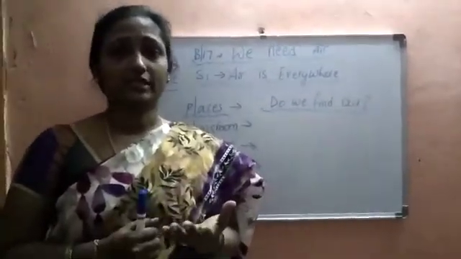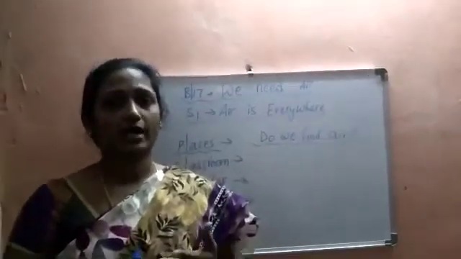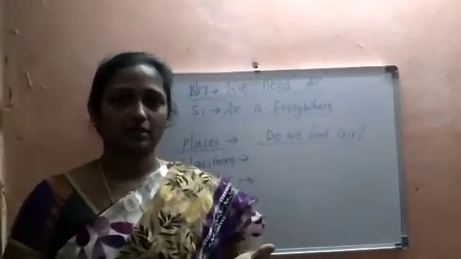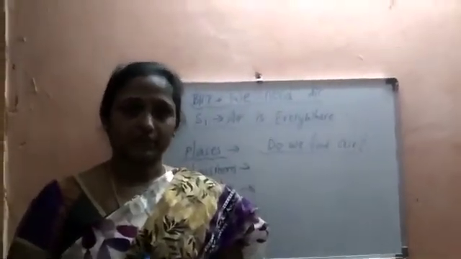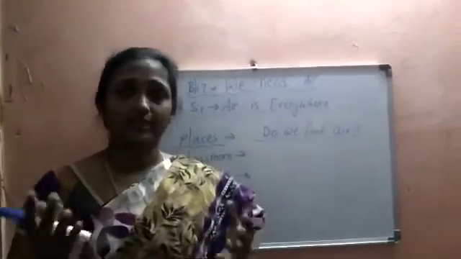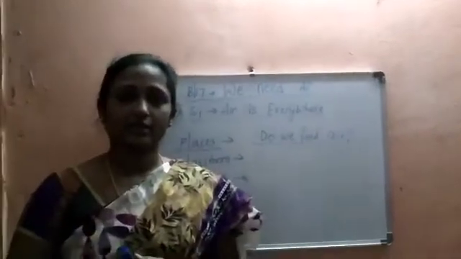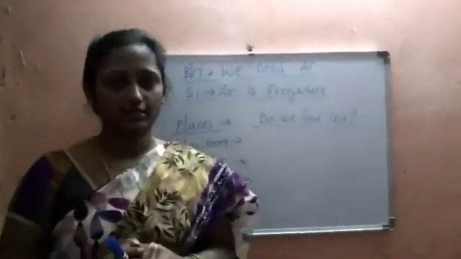When we need to live, we need some things like water, food and air. But we can see water and food materials. But can we see air? No, we cannot see it. But we say that air is everywhere. So how can we prove that air is everywhere? By a small activity. I'm going to show you a small activity. Let us watch it.